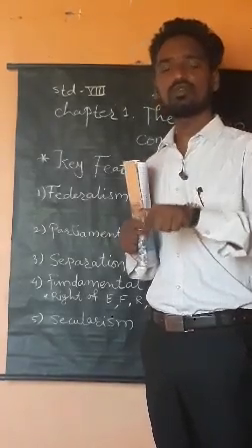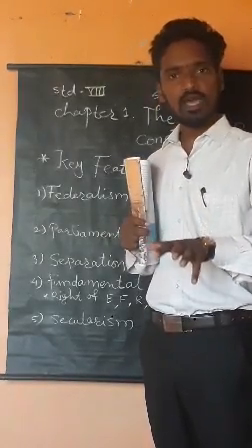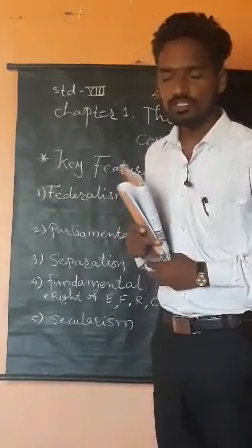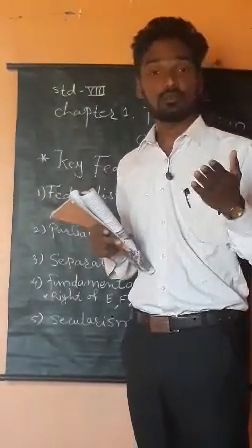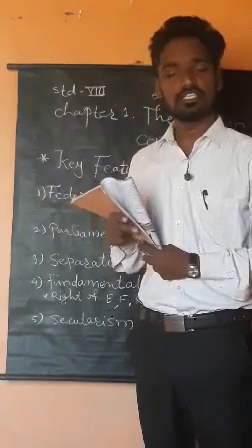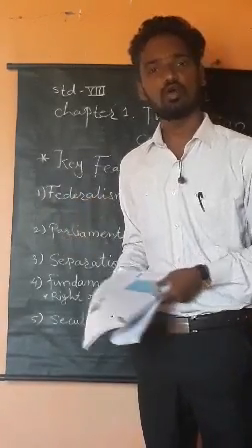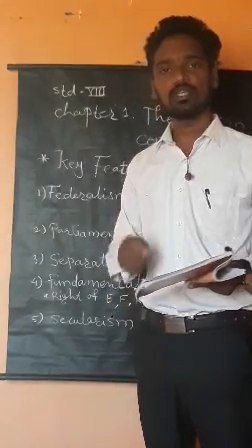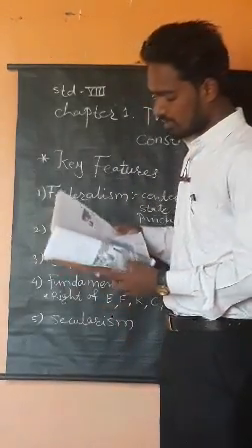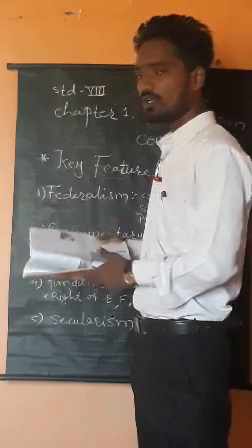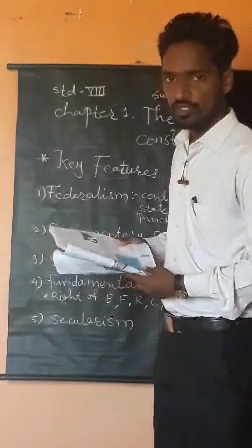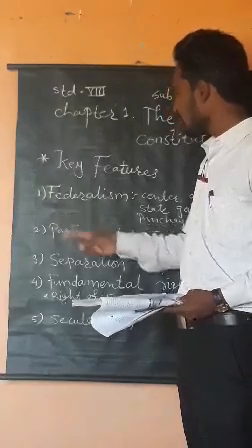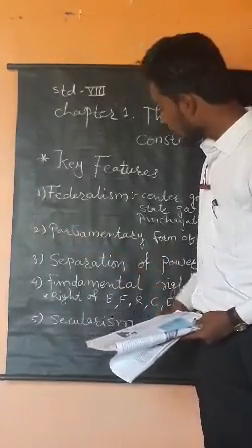Discussion goes on in the parliament, in the central hall, and then the prime minister or the president takes the decision, but they also have the supreme power for making the decision. So here we have the parliamentary form of government. It is the second key feature of our constitution.